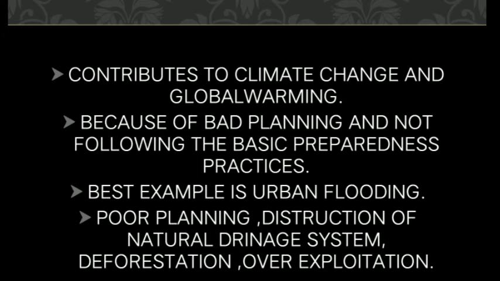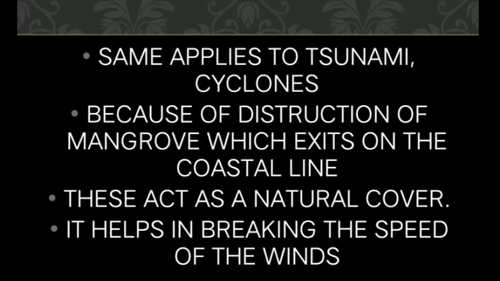Chennai received excessive rainfall, which was supposed to be a natural calamity, but the impact was amplified many times over, mainly because of poor planning and poor distribution of natural resources, over-exploitation, destruction of the natural drainage system, and deforestation.